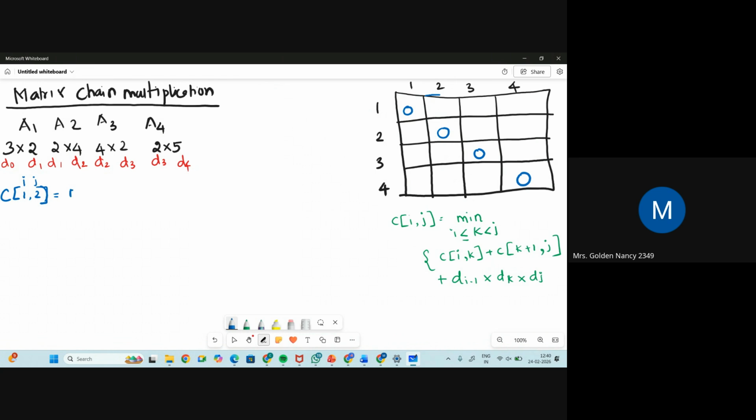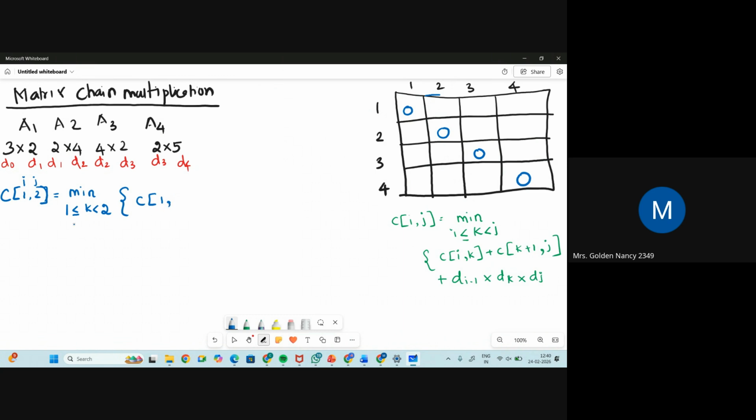Then what is the minimum of, what is the I value? 1 less than or equal to k less than, what is the J value? It is 2, right? So I have just inserted the values inside it. Then C of I is 1. What is the k value? We need to find the k value.